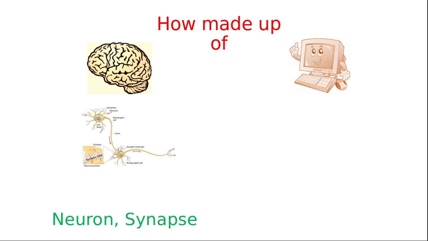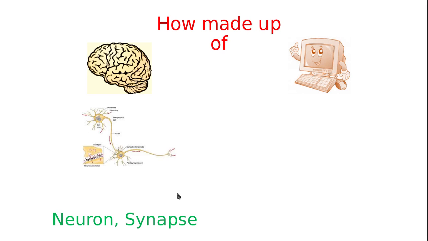The brain is made up of a huge amount of neurons, approximately 100 billion neurons in an adult's brain, and all neurons are connected by synapses. Every single piece you are looking at here is a neuron, this is another neuron, and both of these neurons are connected via synapses, exchanging different chemical elements. That's how information flows in our brain from one neuron to another neuron to another neuron.